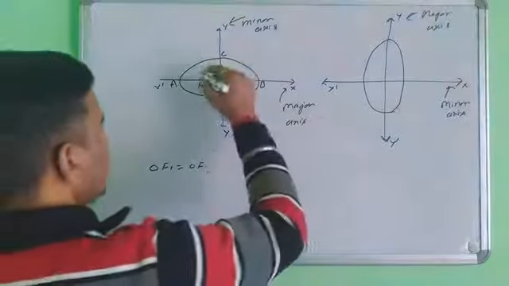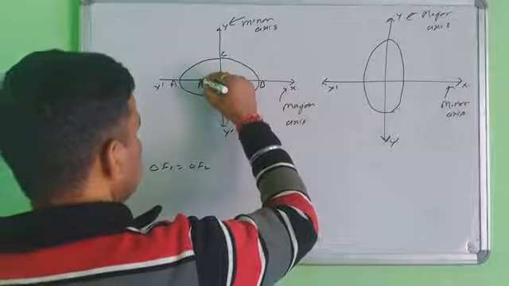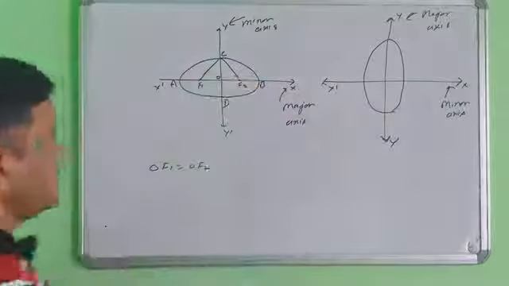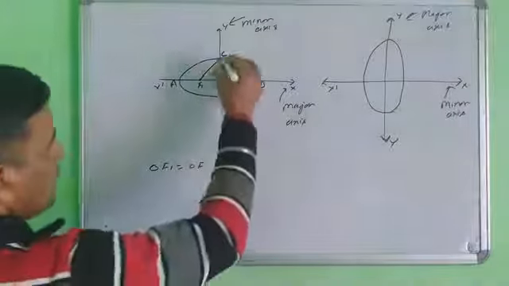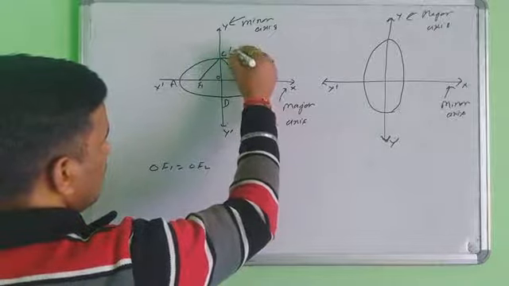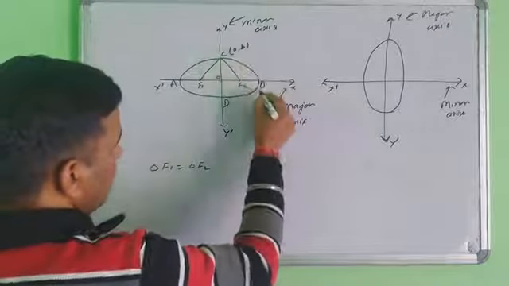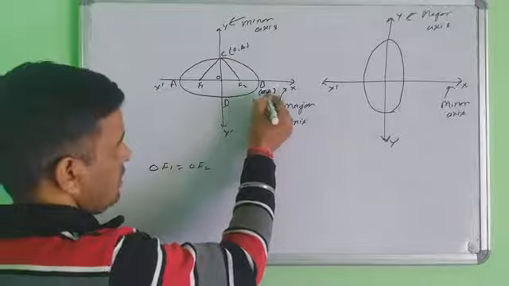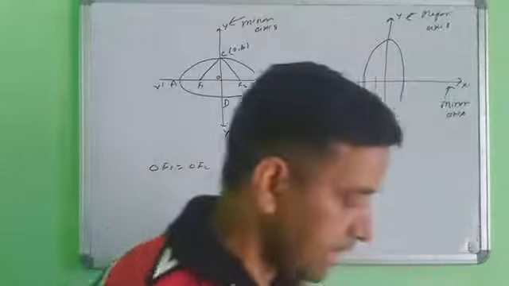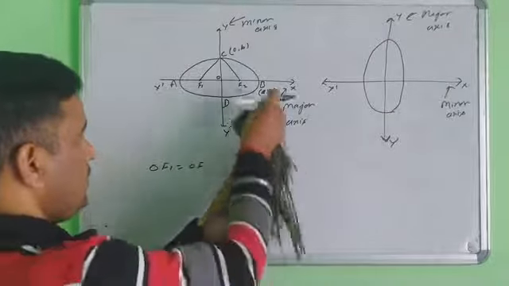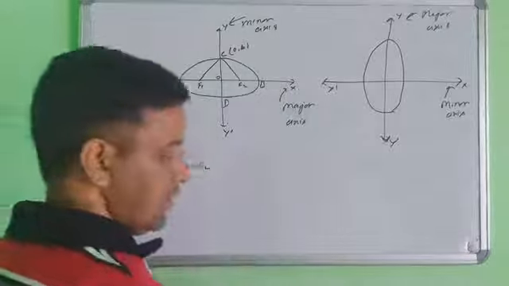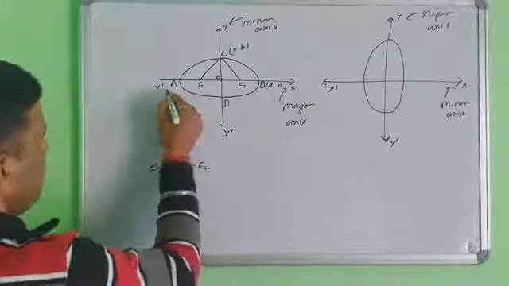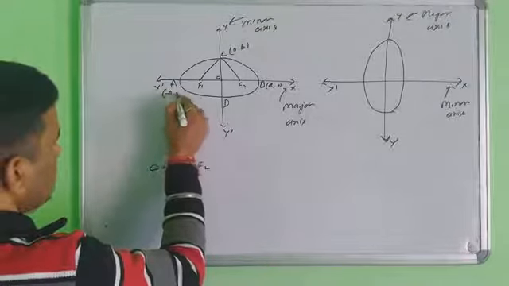Suppose you are taking any point on the ellipse. The coordinate of the minor axis point is always 0B, and the coordinate of the major axis point is always A0. So the coordinate of one vertex is A0, and the coordinate of the other is minus A0.